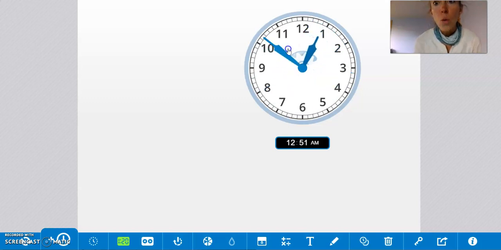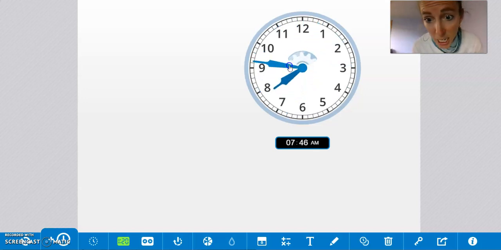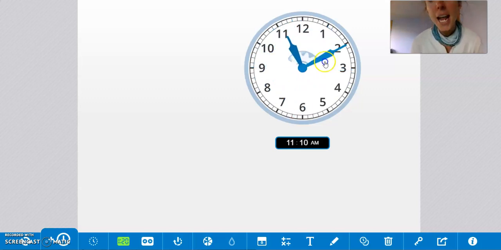And we go to 1 a.m. We go to 2 a.m. We go to 3 a.m. We go to 4 a.m. We go to 5 a.m. We go to 6 a.m. The sun's finally starting to show itself, right? It's starting to get light outside. You're waking up. You might be going to school. Maybe you're going outside. And then it is midnight again. No, it's not. Check the clock. It's actually 12 p.m.